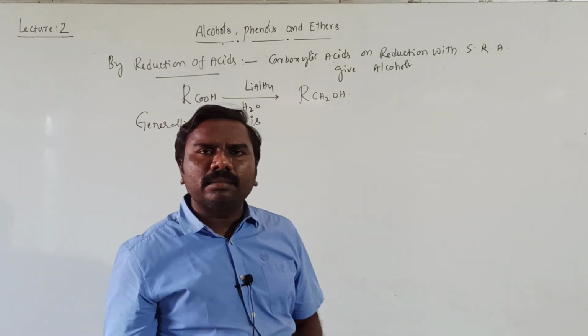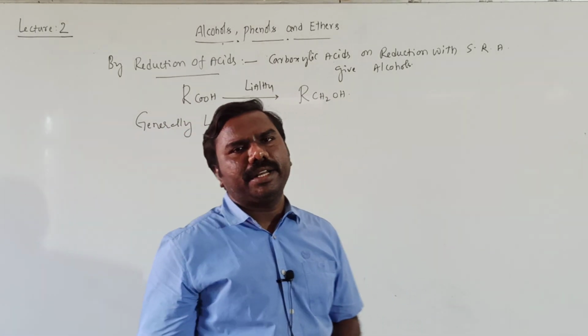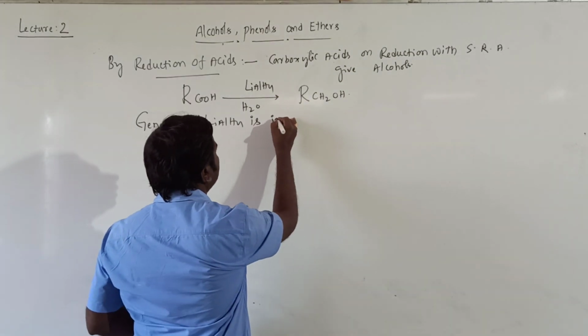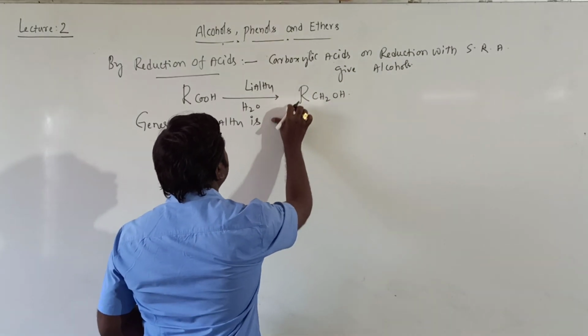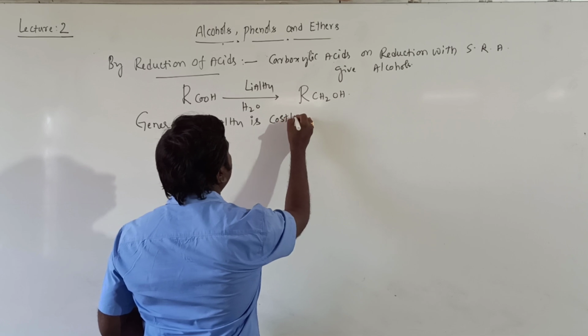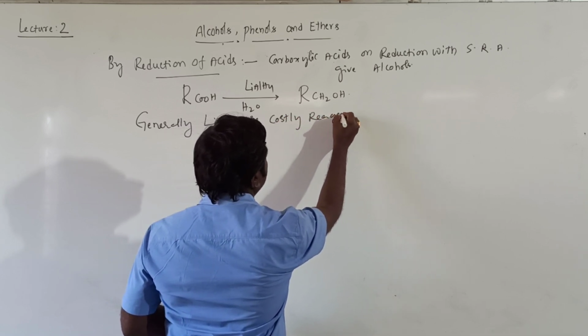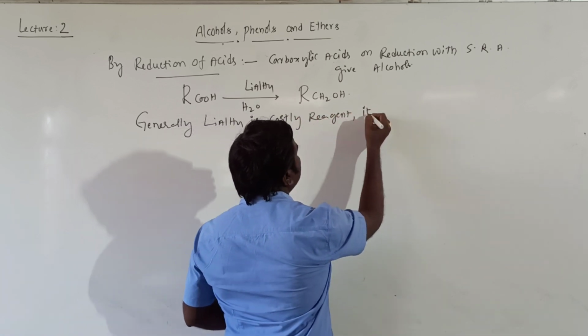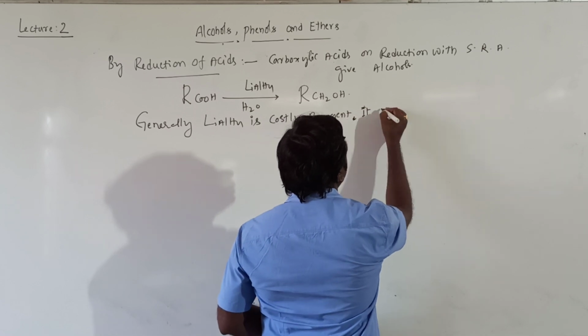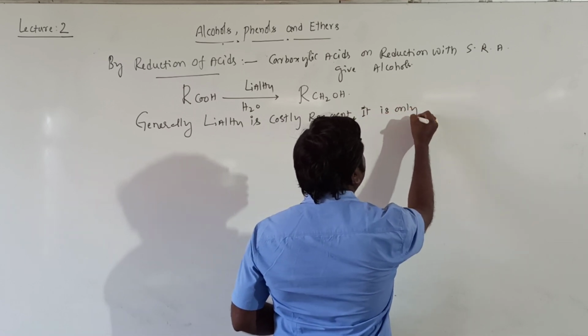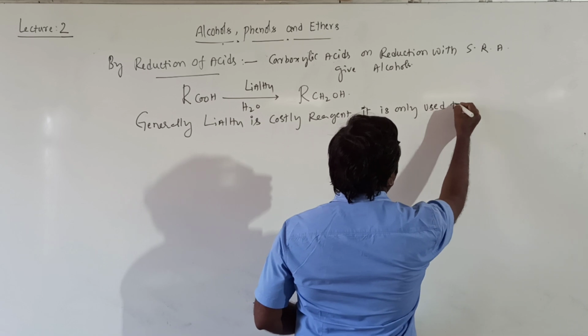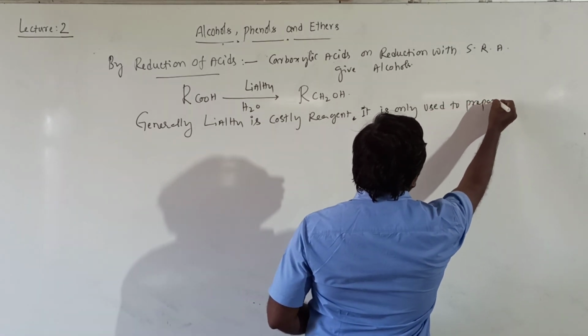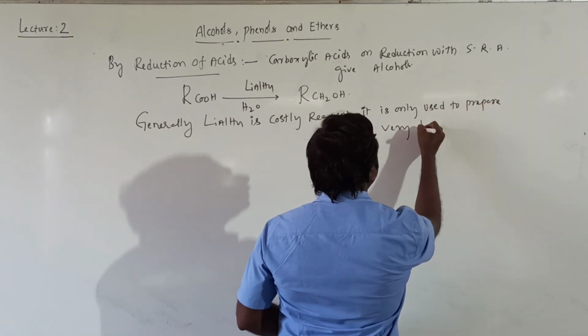Generally LiAlH4, lithium aluminum hydride, is a costly reagent. It is only used to prepare a very few compounds.